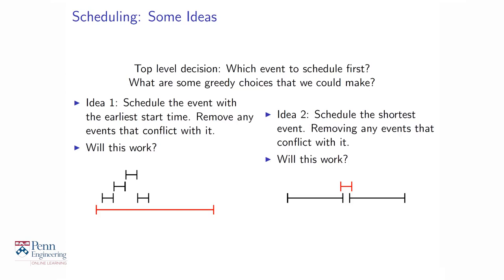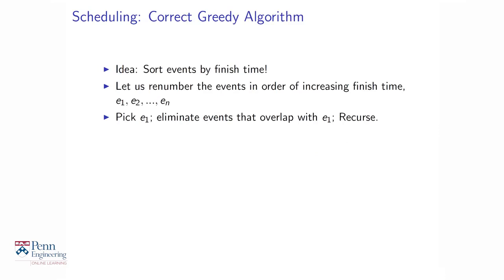So let's ask ourselves what other greedy idea might work. Again, the main point I want to make with this example is that just because you think you're going to use a greedy algorithm, it's not immediately clear what parameter you should choose to be greedy on. So the idea that works is to sort the events not by their start time, but by their finish time. Let's imagine that we've sorted all the events by finish time. The earliest finishing event is number 1, the second finishing event is number 2, and the latest finishing event is number n. So I'm going to now call the events E1, E2, up to En in this order.